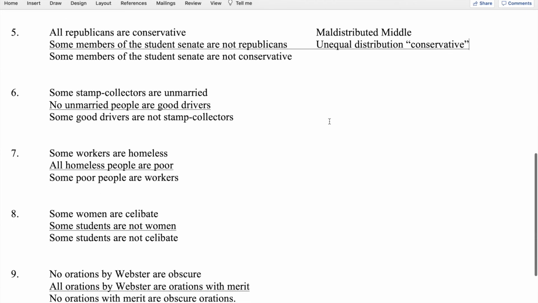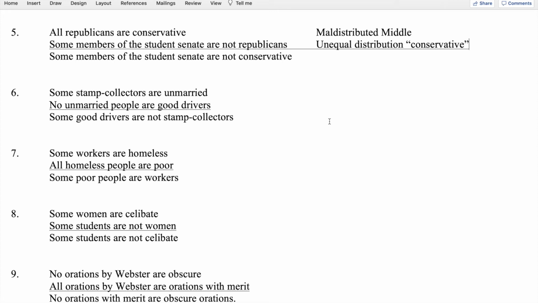Number 6, some stamp collectors are unmarried. No unmarried people are good drivers, and some good drivers are not stamp collectors. So again, we start with a particular affirmative. We have a second premise that's a universal negative, and we have a conclusion that is a particular negative.